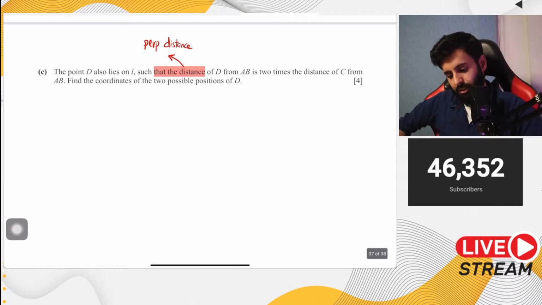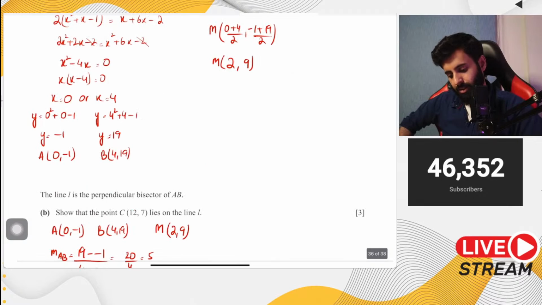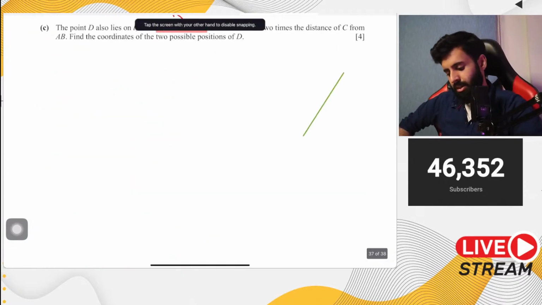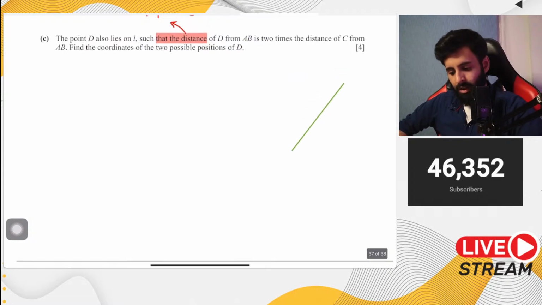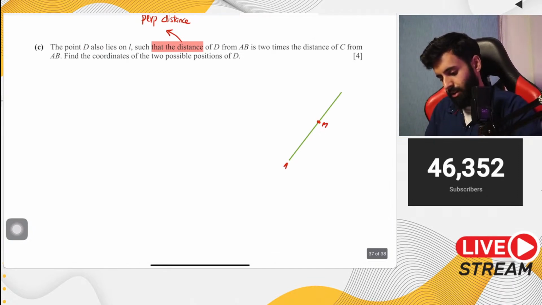Okay, so let's talk about A and B. A has coordinates (0, -1). B has coordinates (4, 19). This is what it looks like. Then we worked out the midpoint of AB, so that was right over here. Here is M and here is B.